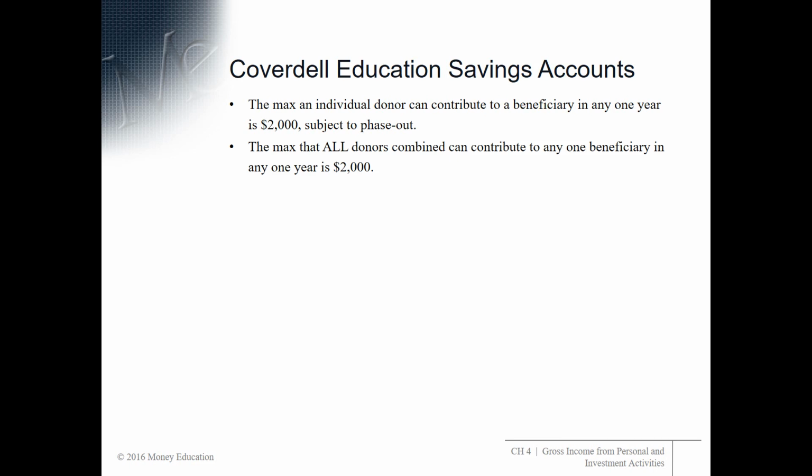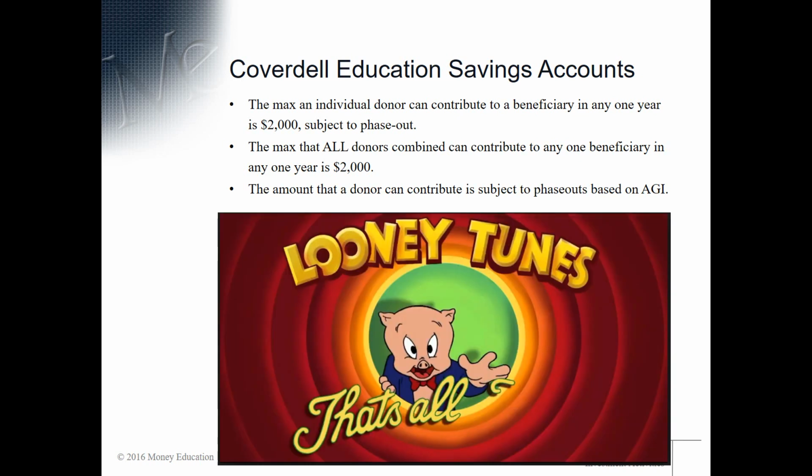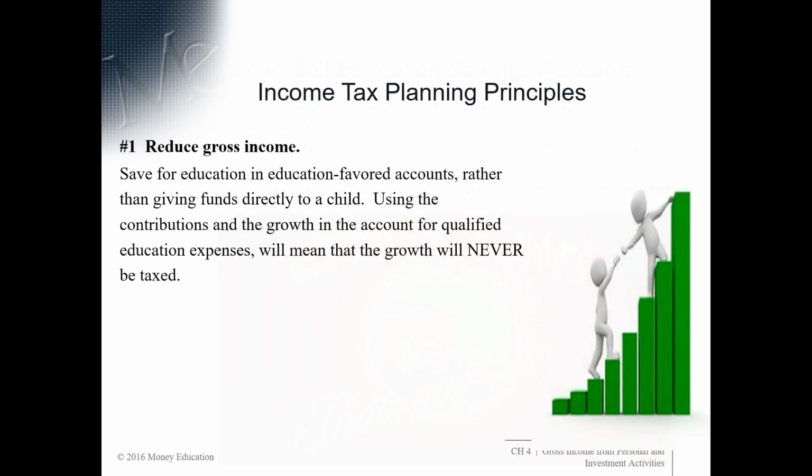And the max that all donors combined can contribute to any one beneficiary in any one year is $2,000. So Uncle Henry can't contribute $2,000 and Aunt May $2,000 for junior's education. The total can only be $2,000 in any one year. And the amount that any particular donor can contribute is subject to phase-outs based on AGI. So Coverdell really is an instrument for lower income taxpayers. $2,000, it'll work for a lot of clients, but your upper income taxpayers, it probably won't work for. So $2,000 is all, folks.